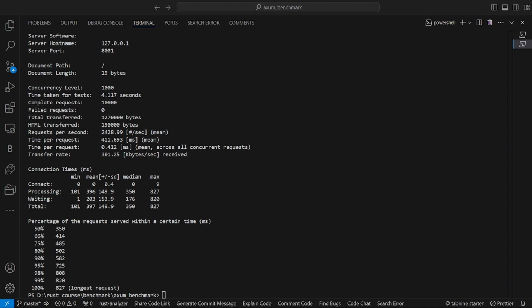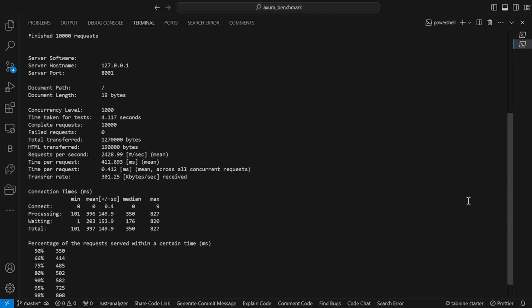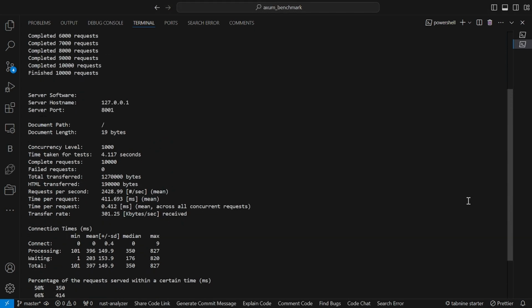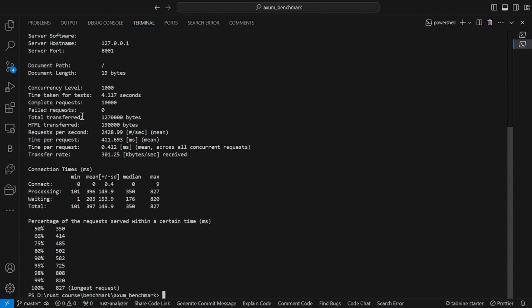As you can see, Actix handled 2428.99 requests per second on average, with a median response time of 350 milliseconds. The test completed without any failed requests, showcasing Actix's ability to handle high concurrency. Now, let's run the same benchmark for Axum on port 8002.